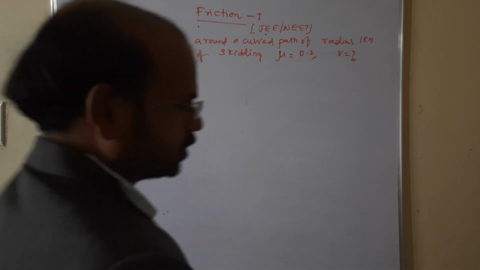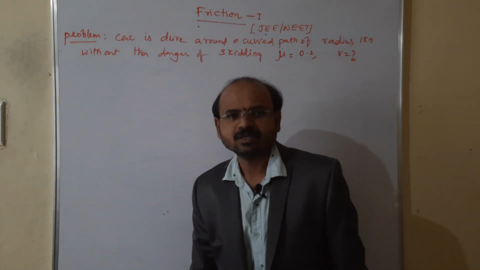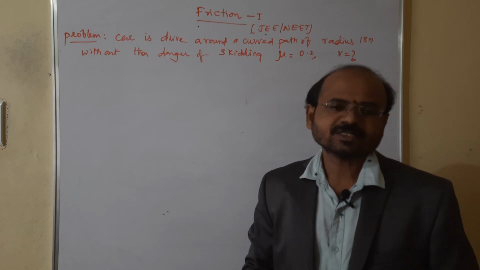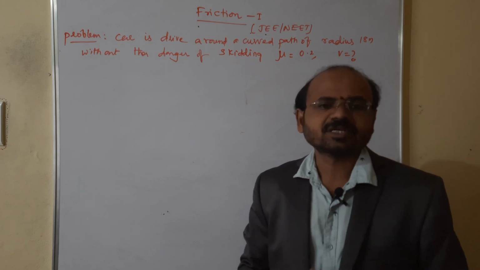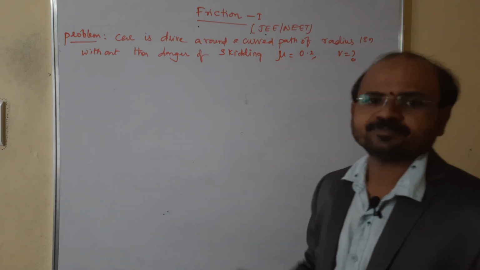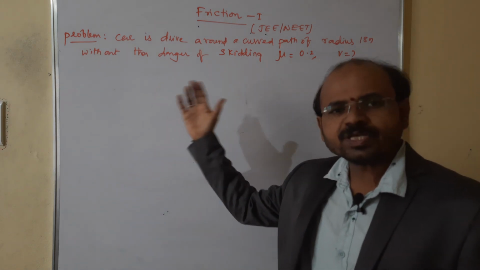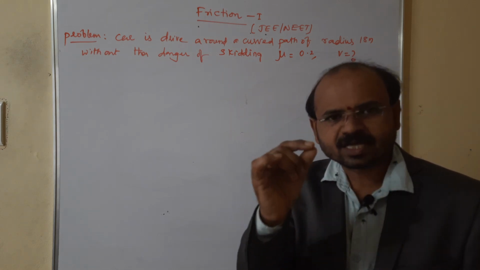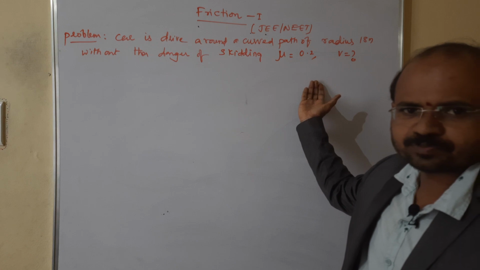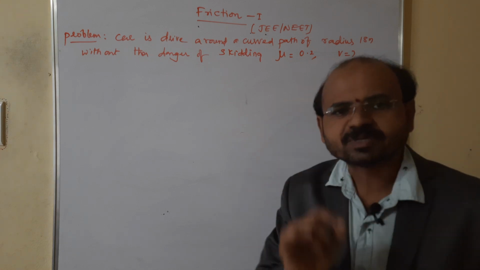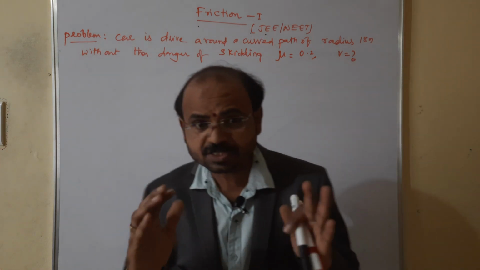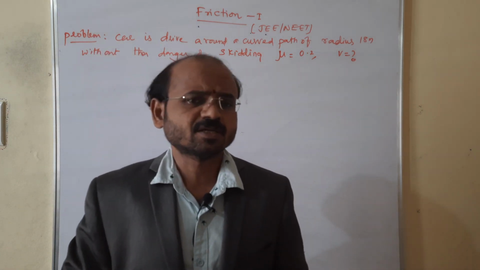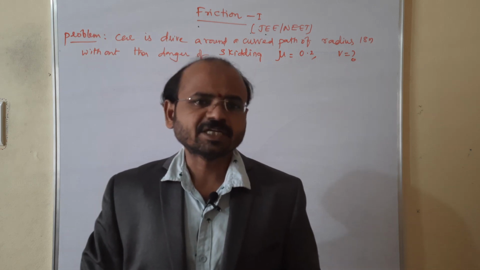Once look at the board, there is one question given. When a car is moving through a curved surface, the radius of the curved surface is given as 18 meters, and the coefficient of friction between the tire and road is given as 0.2. Then it asks to find the maximum speed. This is a very important question related to JEE and NEET. Usually one question on this basis is asked in competitive examinations.